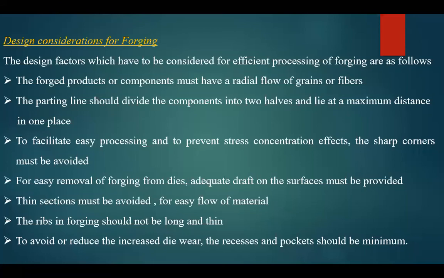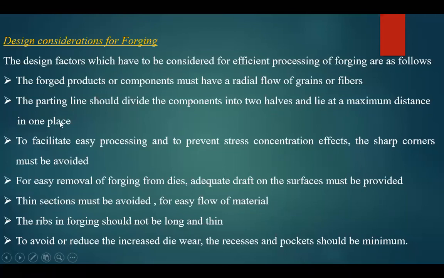So the forged products and components must have a radial flow of grains or fibers. Here they are going to be telling about the hollow shape of work pieces. When you have manufactured a hollow shape of work pieces, whether the hollow shape, starting from the start to the end, is in the same diameter or not. Whether with a forged component, the water can flow from this point to that point or not? Clear? And the parting line should divide the component into two halves, and lie at a maximum